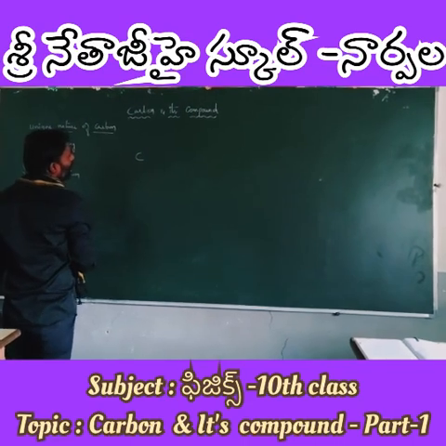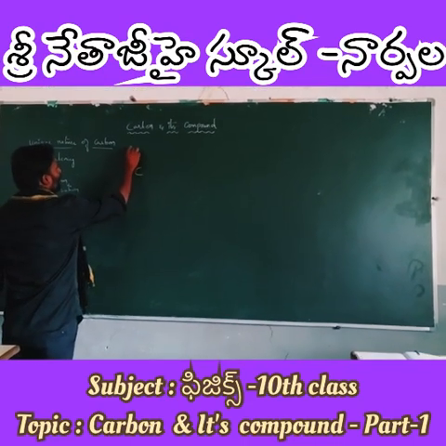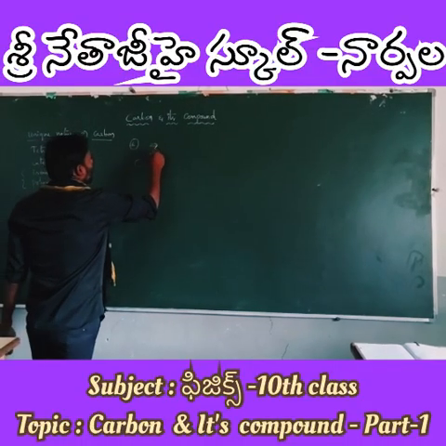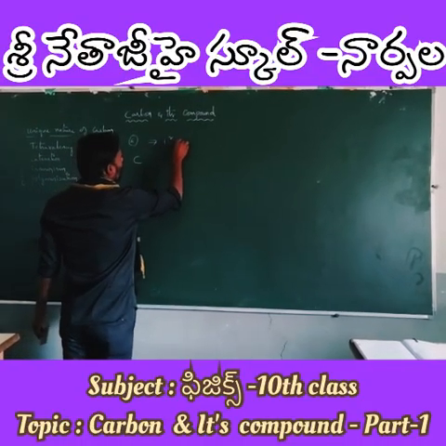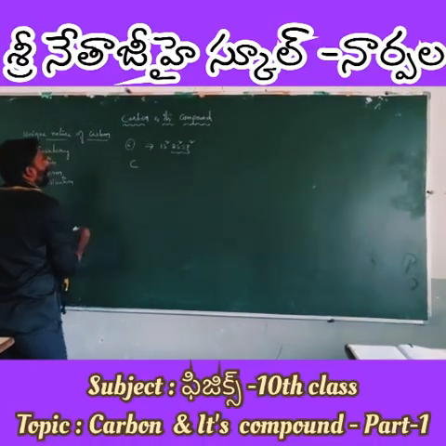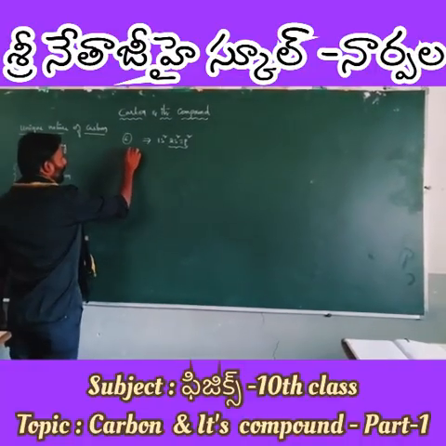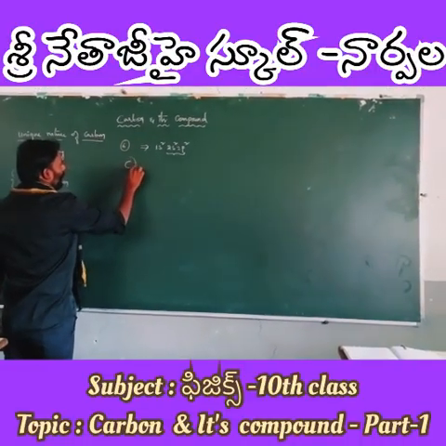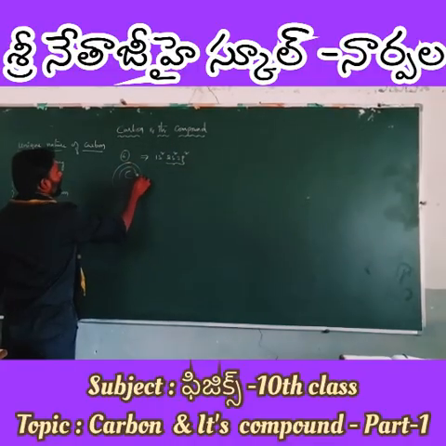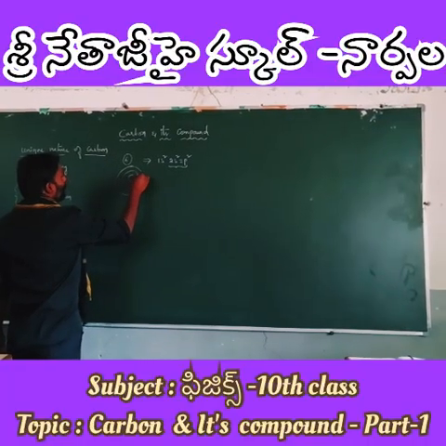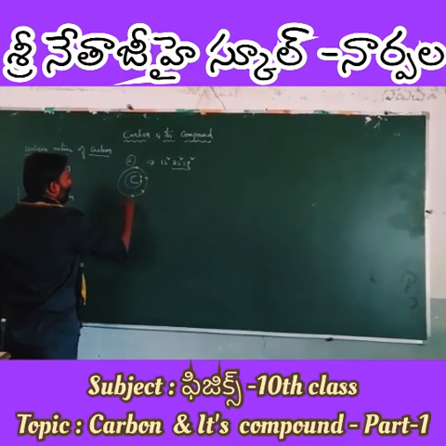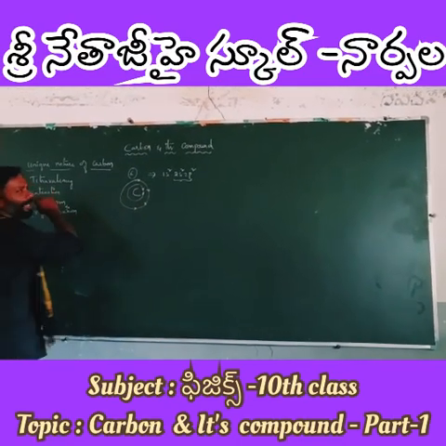Carbon's atomic number is 6, and its electronic configuration is 1s2, 2s2, 2p2. So it contains 4 electrons in its outermost shell: in the first shell it contains 2, in the next shell it contains 1, 2, 3, 4. Therefore carbon is called tetravalent.